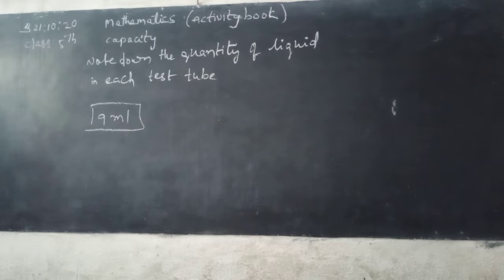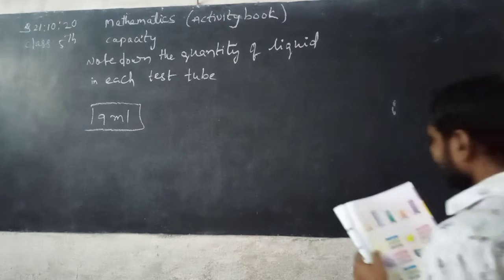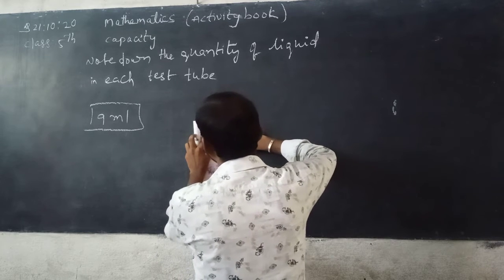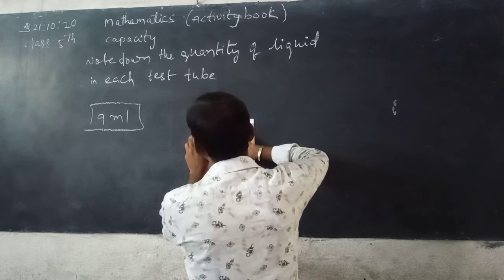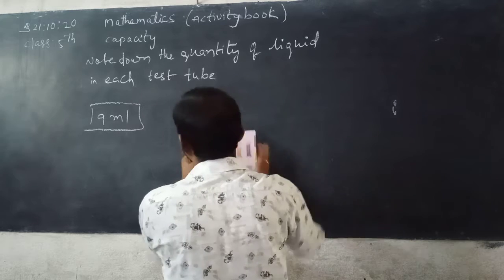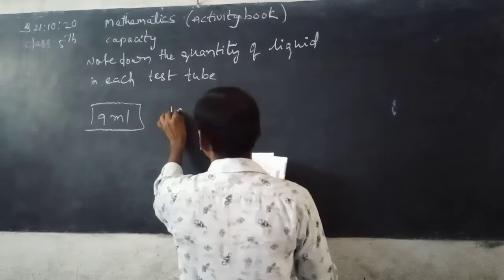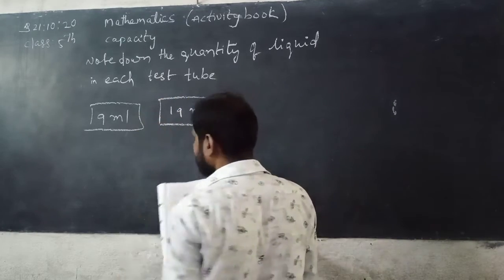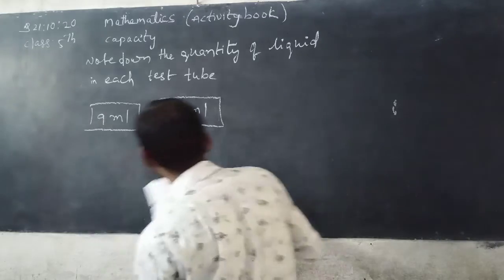Now you can observe the second one. So here 0, 5 ml, 10 ml, 15 ml. You can count after 15: 16, 17, 18, 19 ml. Second one is 19 ml. Second quantity is 19 ml.